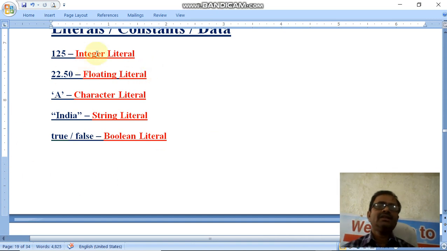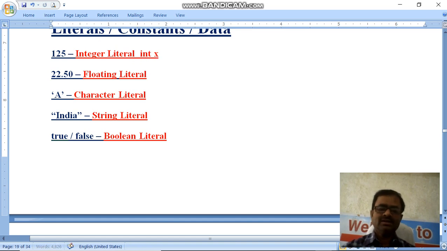You see here the value is 125, which we have to store in a variable. We can write int x equal to 125. We can also write byte y equal to 125. We cannot write byte z equal to 500.